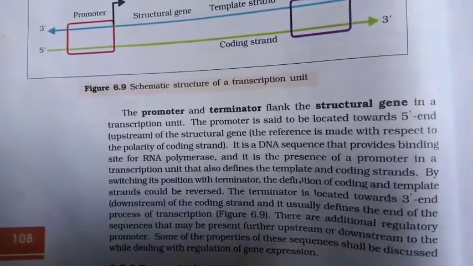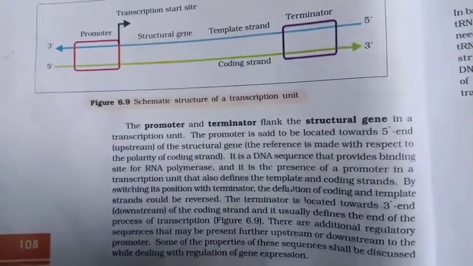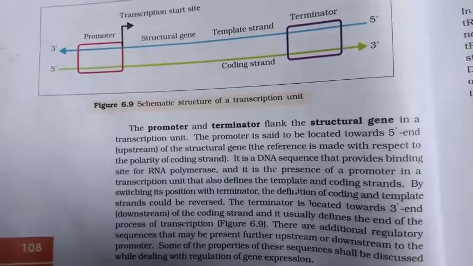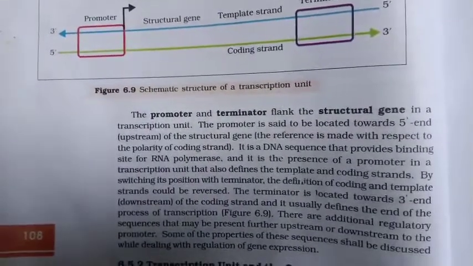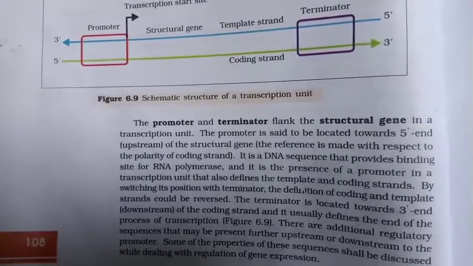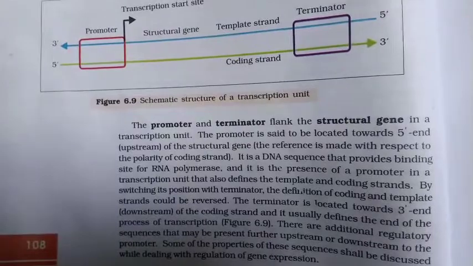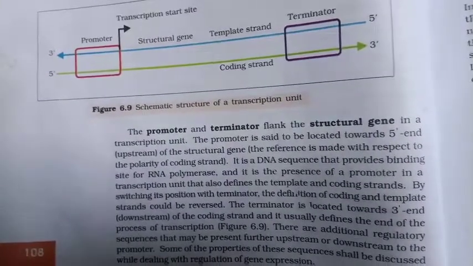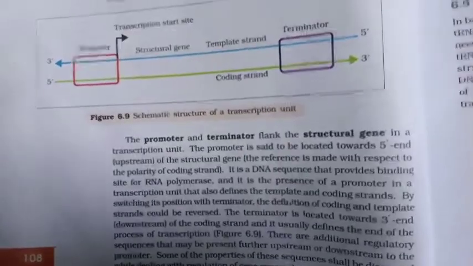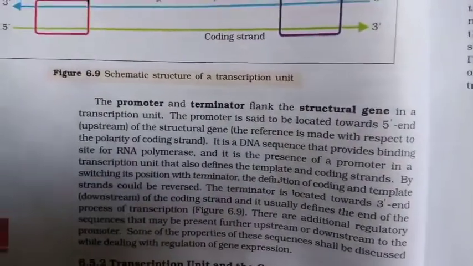And the terminator is located toward the 3' end, downstream of the coding strand, and usually defines the end of the process of transcription. And there are additional regulatory sequences that may be present further upstream or downstream to the promoter, and some of the properties of these sequences we will discuss in the forthcoming chapters.